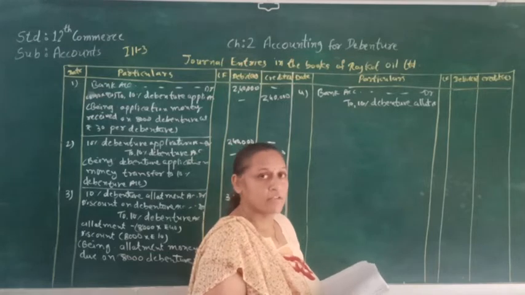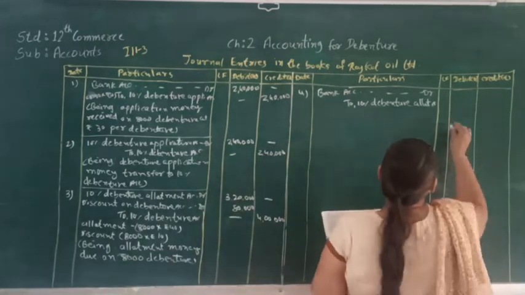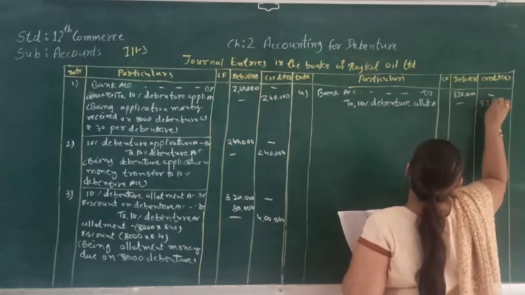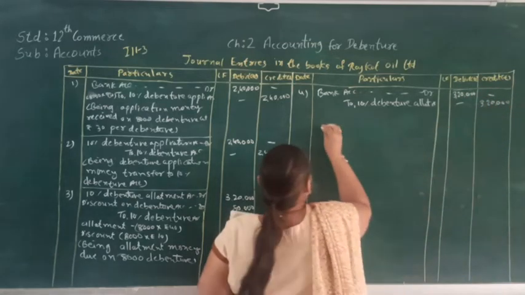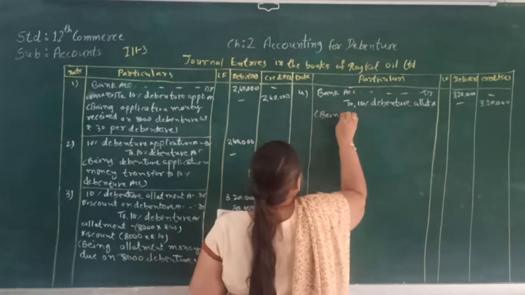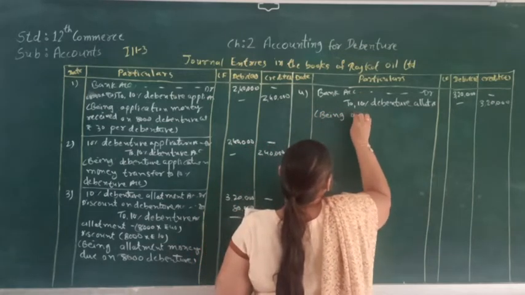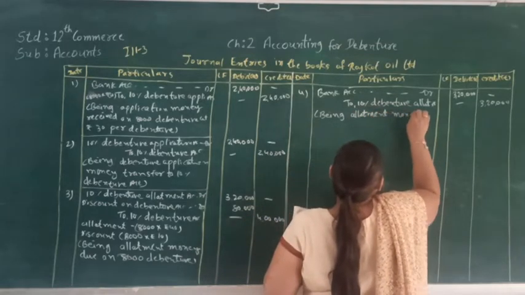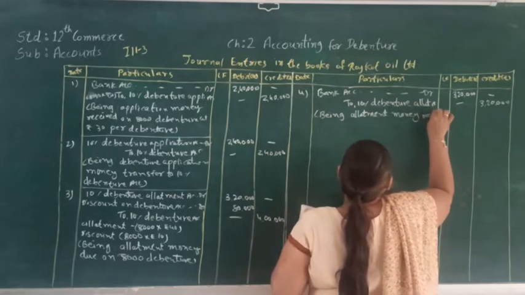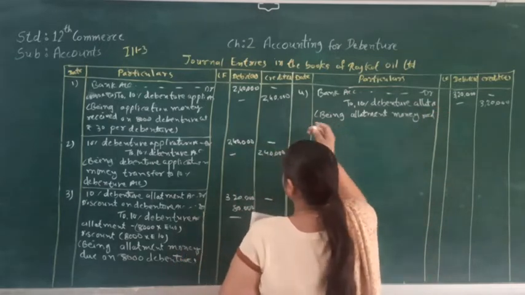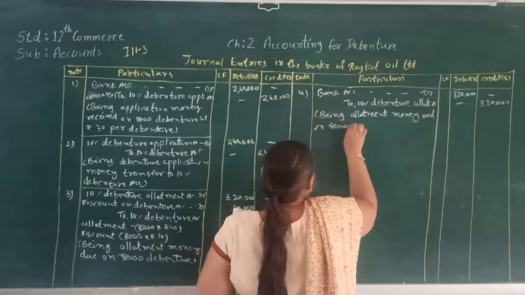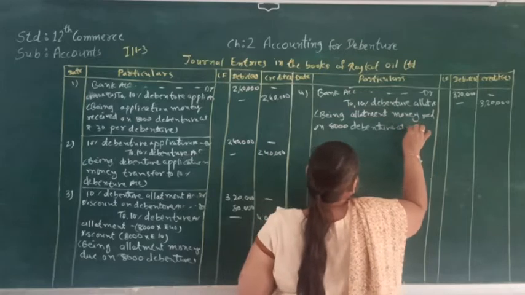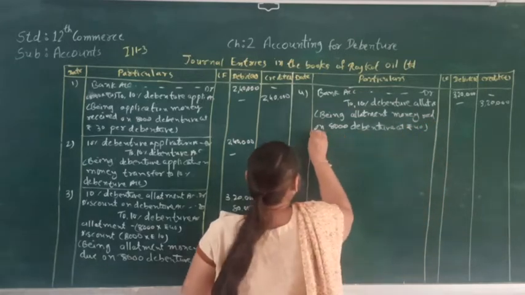So that will be 3,20,000. Being allotment money received on 8,000 debentures at rupees 40, for that.